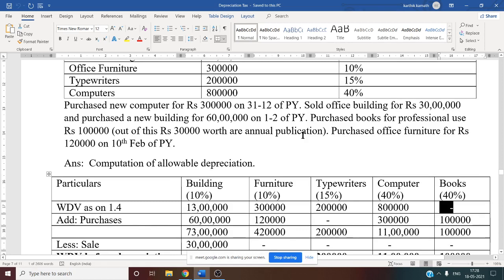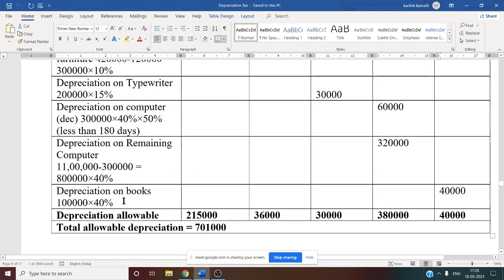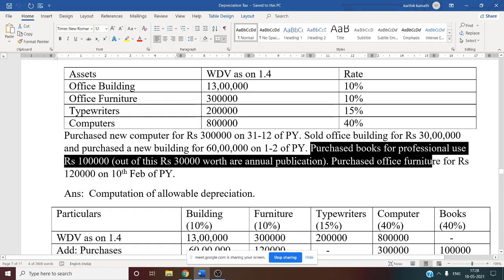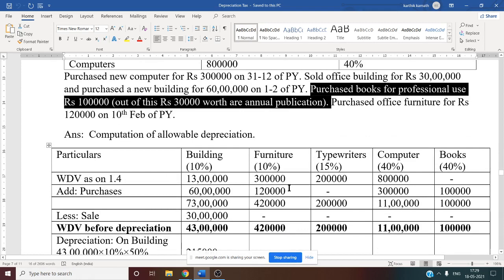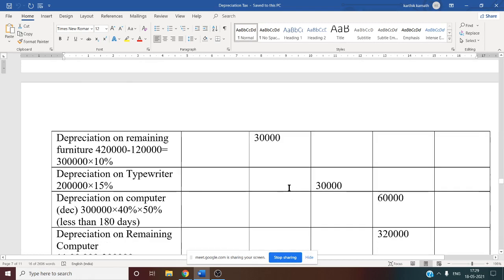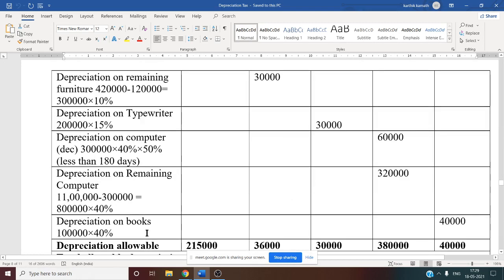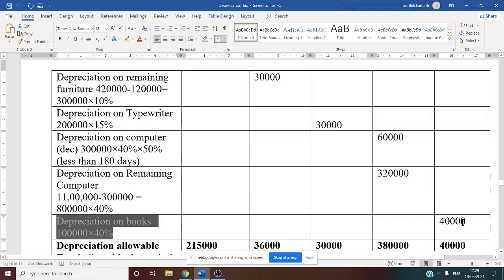So depreciation on book, since the date is not given. Here the date is not mentioned. See, it says this book was purchased for professional use, just that information is given. The date is not there, so what are you going to do? You are going to charge full depreciation. We cannot assume that the purchase was made in February. So full depreciation we need to give, that is 40% for book. Depreciation on book is 1 lakh into 40%, that is 40,000.